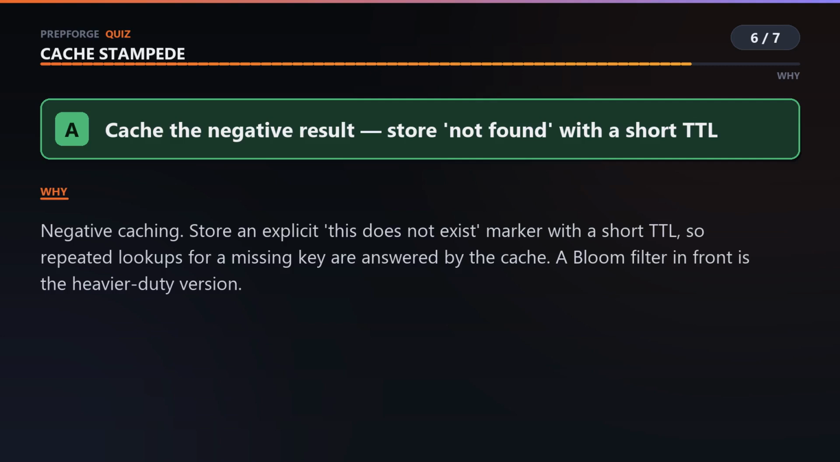Cache the absence. Store an explicit marker meaning, I checked, and this genuinely doesn't exist, with a deliberately short TTL so a newly created record isn't hidden for long. Suddenly the repeated lookups are answered by the cache like anything else. If you're being attacked at scale, a Bloom filter in front is the heavier version. It can tell you definitively that a key was never there.